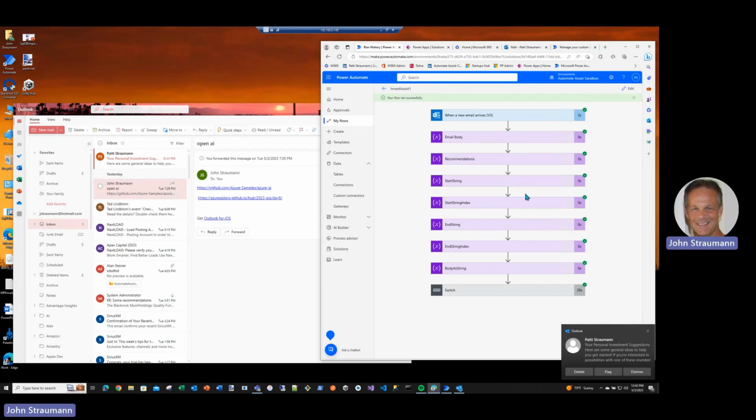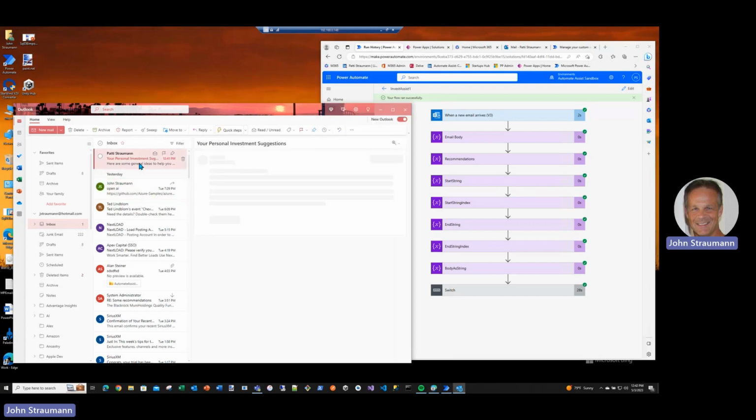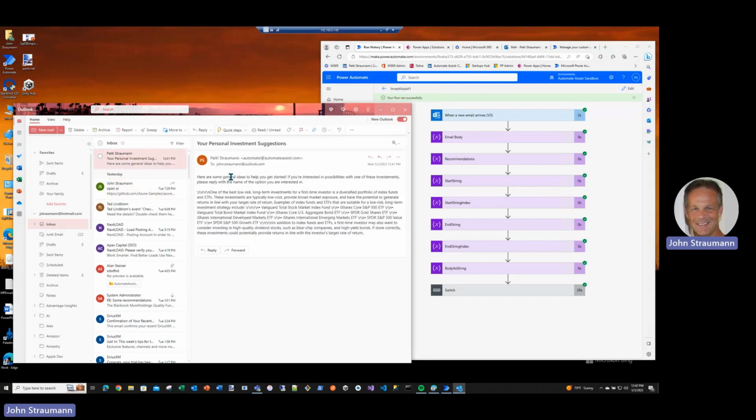Okay, we got our green check marks, so we know our flow completed successfully. And from a customer point of view, let's see what we got back. So we got back a response. It says, here are some general ideas. Now I know I need to work on my formatting a little bit, but let's just read about this.